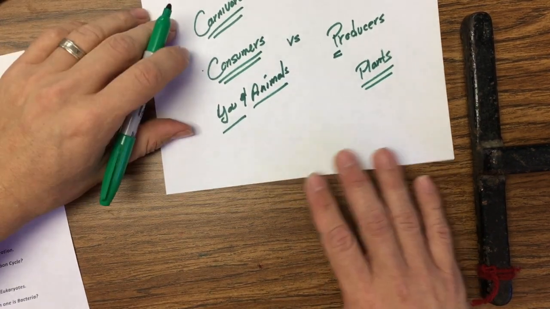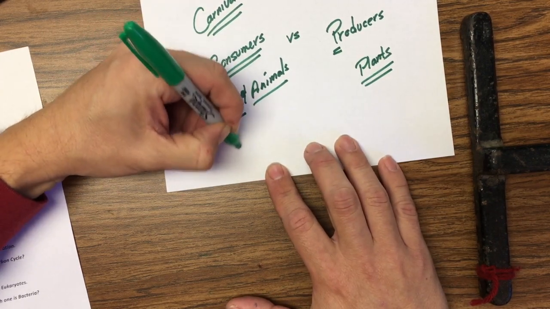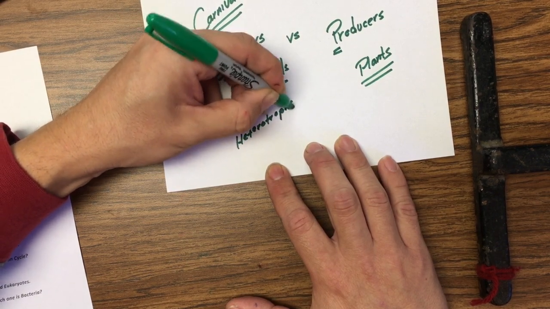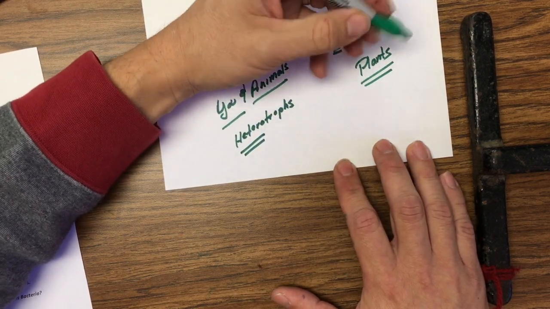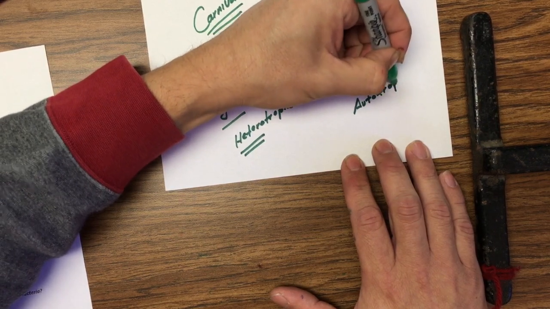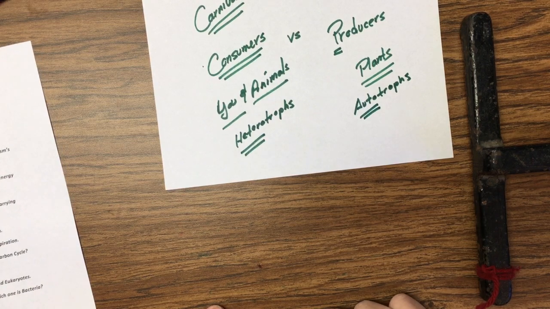Okay, sometimes consumers are referred to as heterotrophs, okay, because they need a different source of energy. And sometimes producers are referred to as autotrophs, okay, because they can make their own energy.